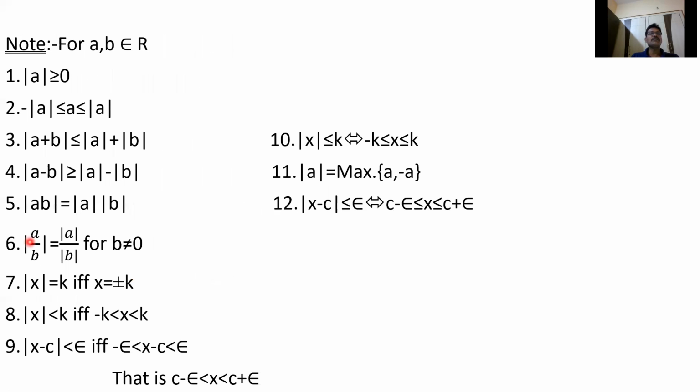So finally, modulus of a is always greater than or equal to 0. This result can be used so many times. Mod a plus b less than or equal to mod a plus mod b. And also this result, mod x less than k if and only if minus k less than x less than k. Mod x minus c less than epsilon if and only if minus epsilon less than x minus c less than epsilon.